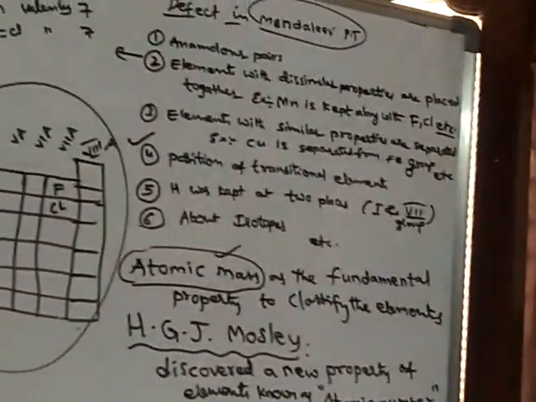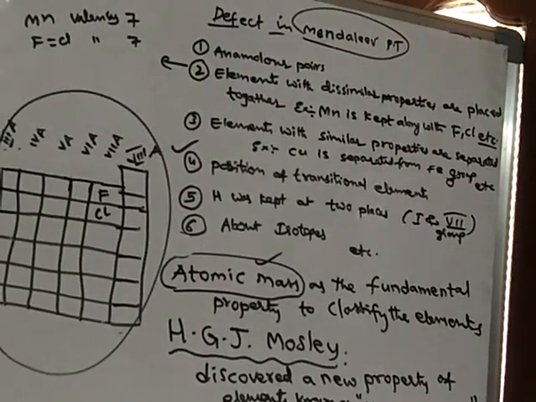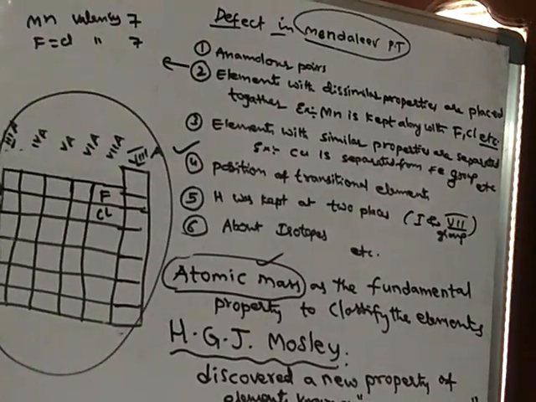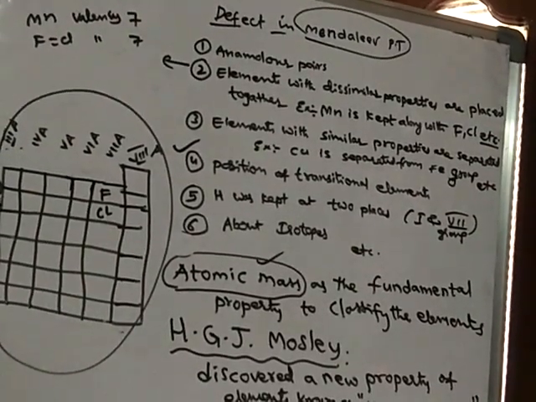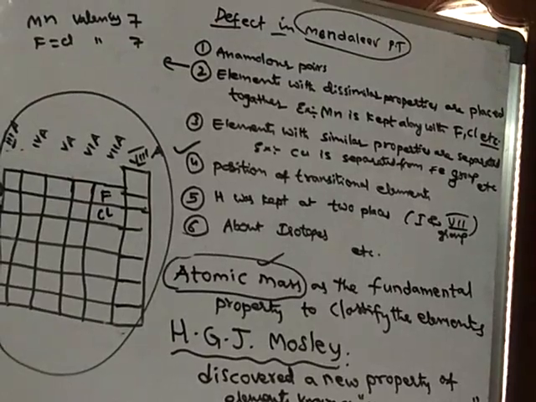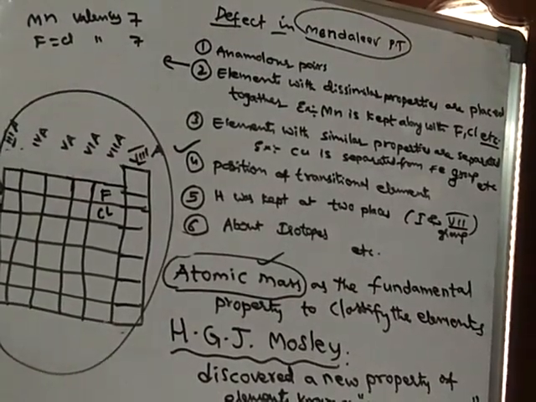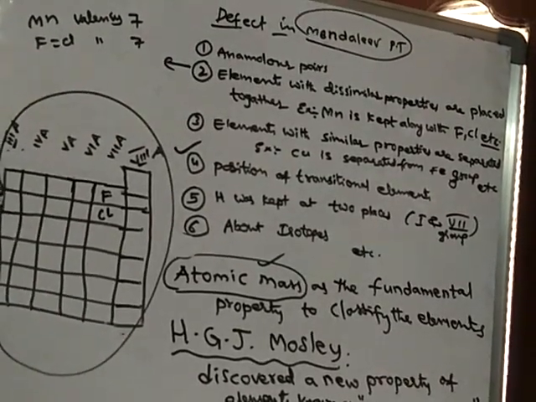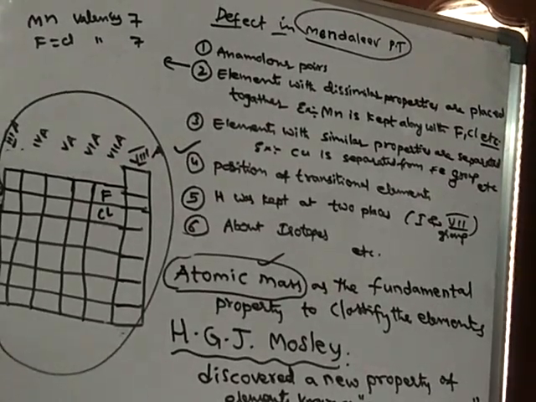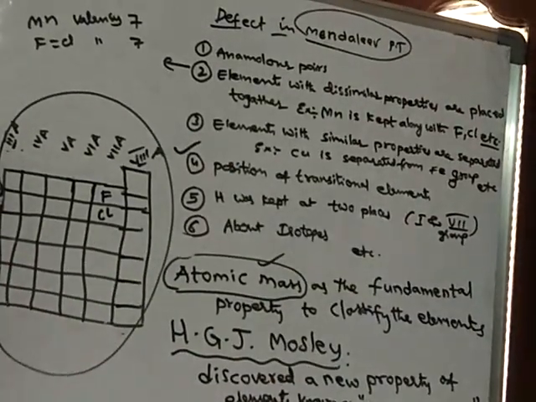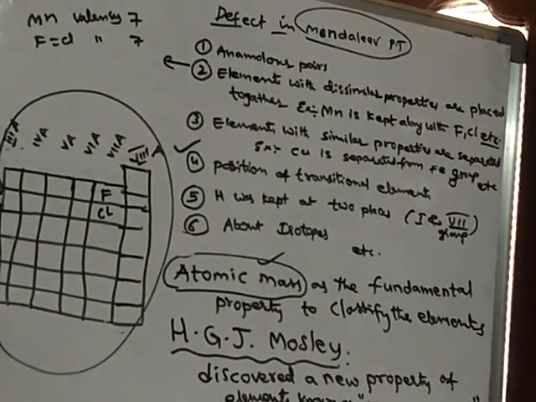And one more thing, hydrogen was kept at 2 places in the Mendeleev periodic table. According to the rule, no element should be kept at 2 places. But hydrogen was placed at two places, because hydrogen is somewhat similar to the first group as well as the seventh group. So that is why he didn't understand where to keep hydrogen. Simply he kept it at 2 places.